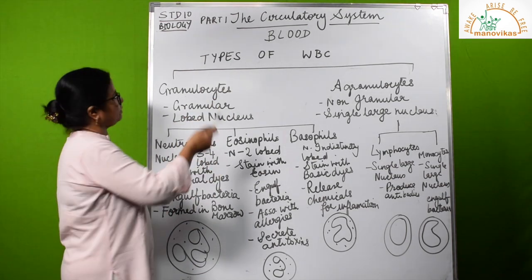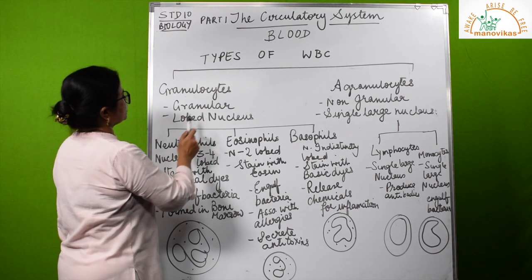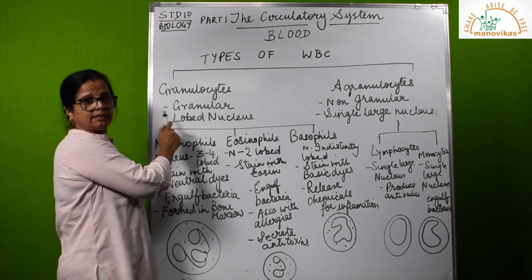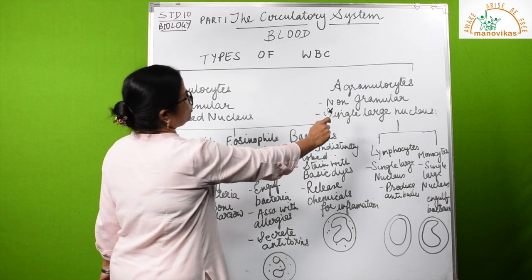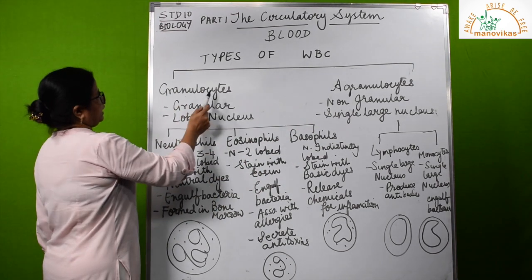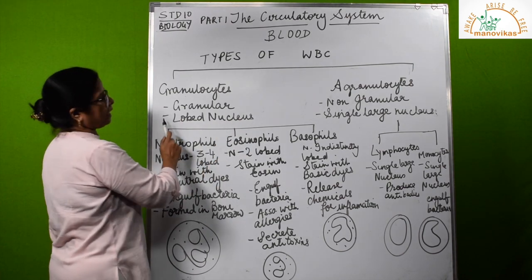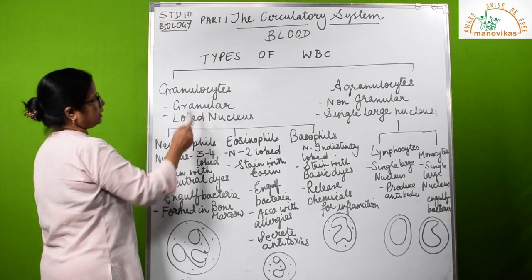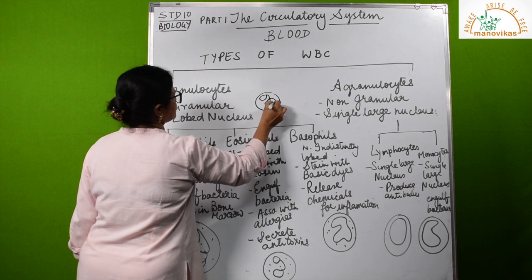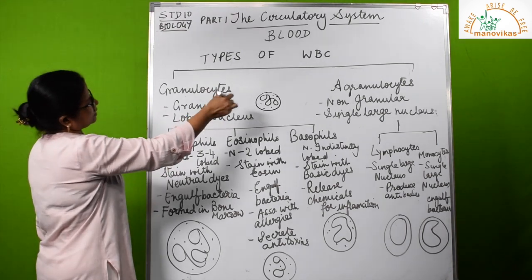For a broad classification, we have divided them into granulocytes and agranulocytes. Granulocytes, the name itself tells you that the cytoplasm has these granules. Hence, it is granular. If we compare it with agranulocytes, there are no granules, non-granular cytoplasm. Granulocytes, on the basis of the shape of their nucleus, have a lobed nucleus. Suppose this is a granulocyte, the nucleus may be in the form of lobes like this, with granules in the cytoplasm.